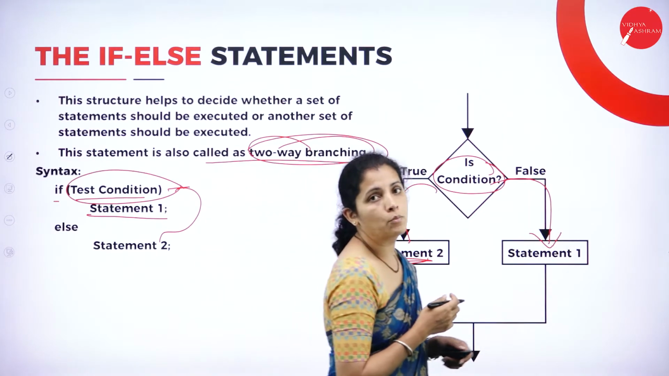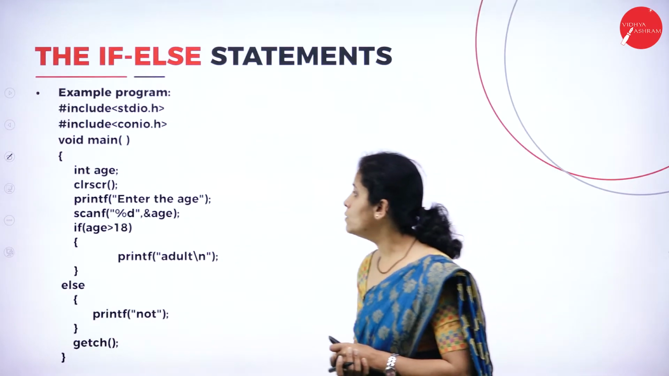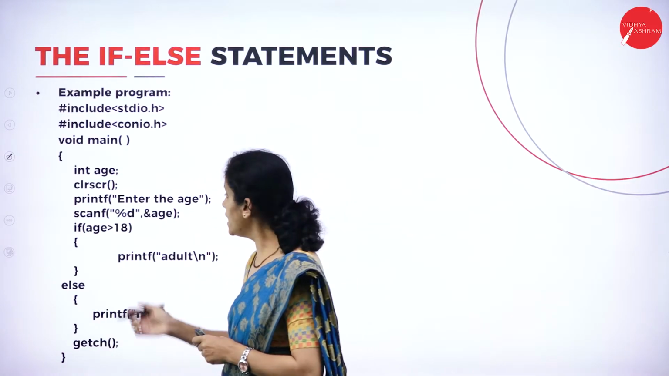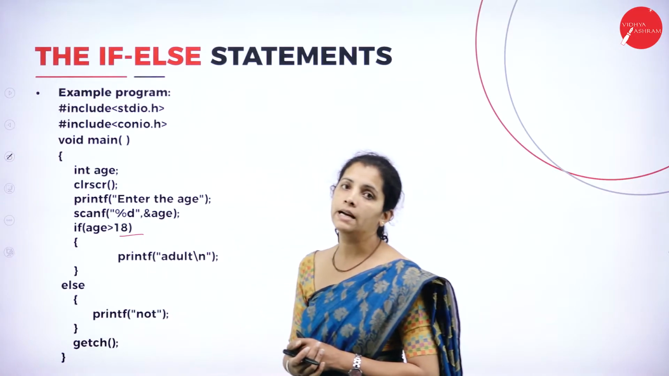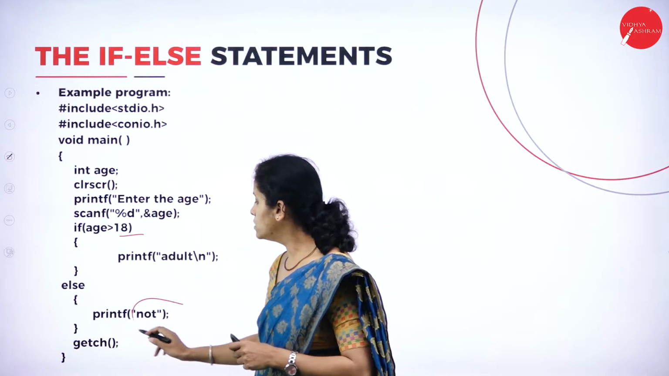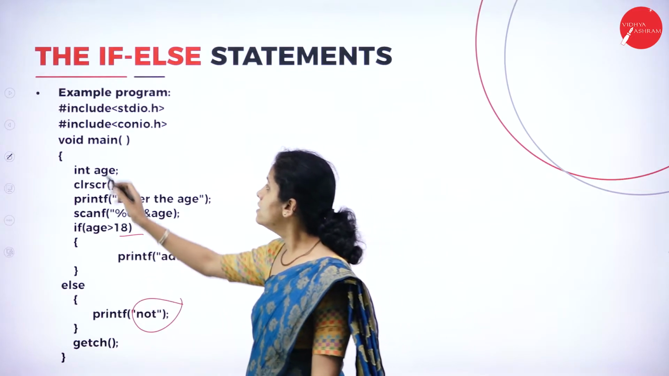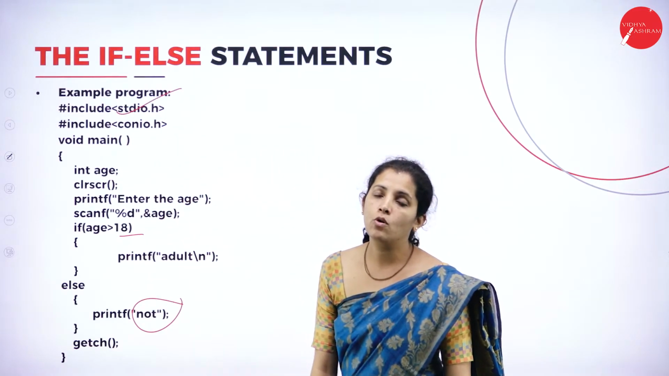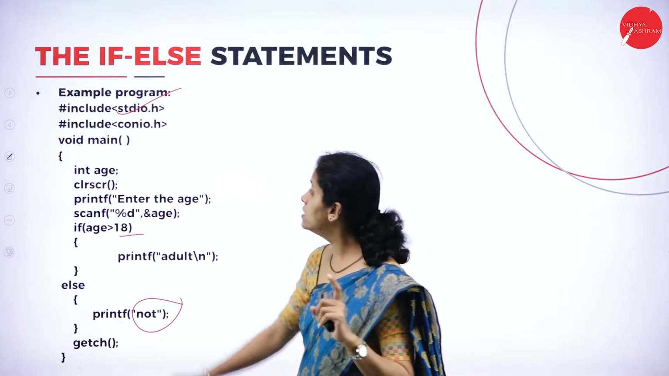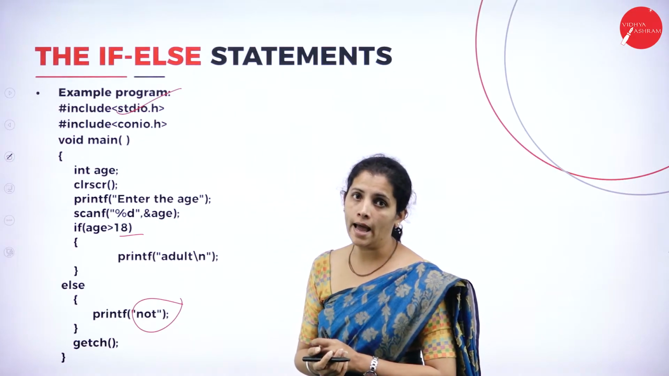Anyway, dear student, I'm going to explain this one with the help of a simple program. See here, I'm going to check the age. If the age is greater than 18, then I want to display adult. And if the age is below 18, I want to display not adult. Now, the actual execution of the program starts from the main program. And dear student, please make a note here. Don't write a semicolon at the end of main program.